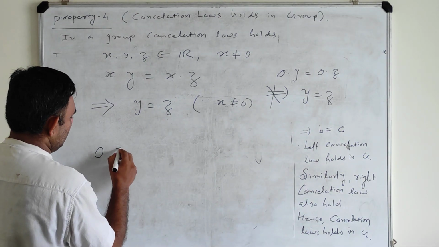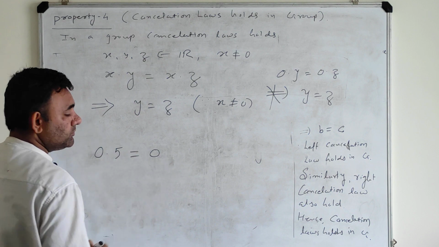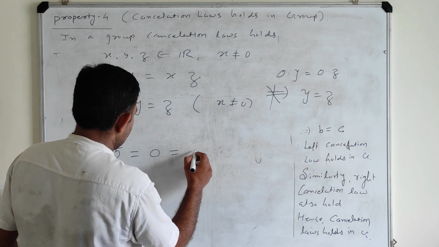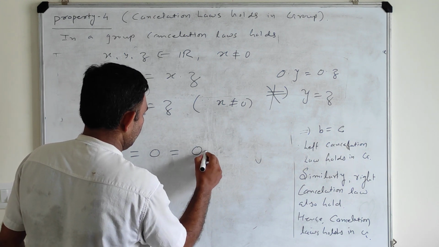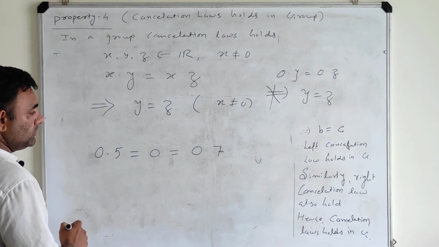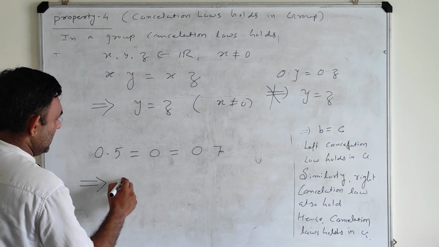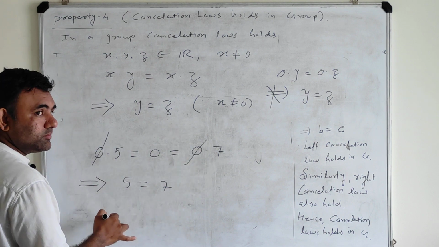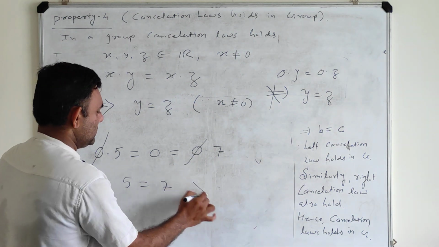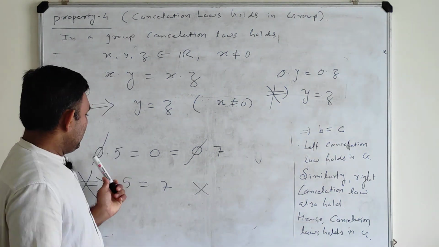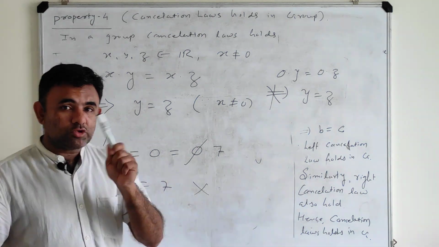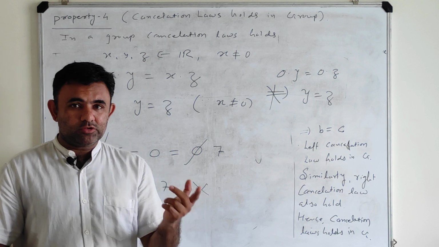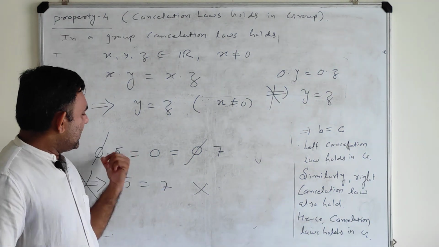Let me give that example also. 0 into 5 is equal to 0, and 0 into 7 is also 0. It does not mean that 5 equals 7. You can't just cancel out the 0; this thing is wrong. Why did this happen? Because the inverse of 0 does not exist in the real numbers with respect to multiplication. The inverse of 0 does not exist, that's why you can't cancel the 0.